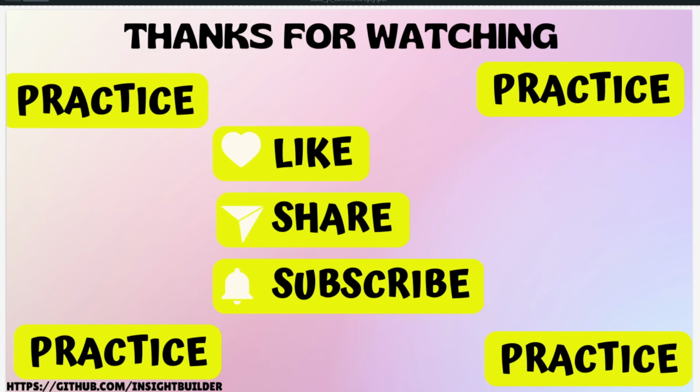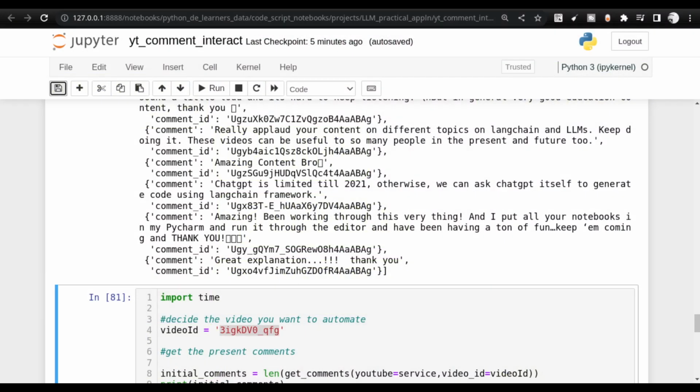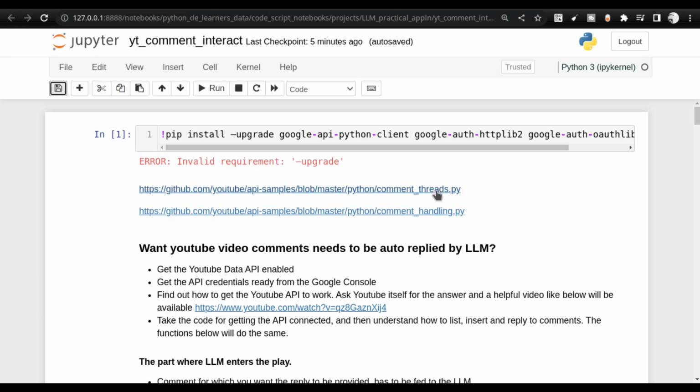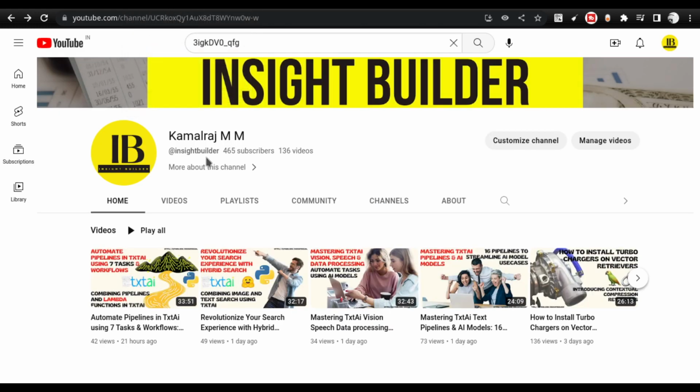With that said, let us go to the browser. This is the code that I'll be using, but this time I'll be using a local Jupyter notebook. There is a reason for that, which I'll explain in a couple of minutes. Before you start entering into Langchain and working on large language models, if you are completely new to this ecosystem, then take a look at my earlier videos on my channel.